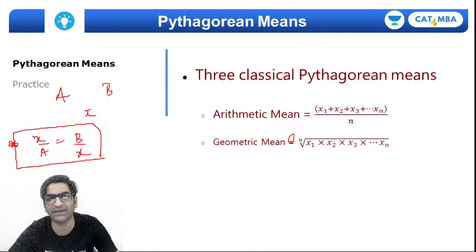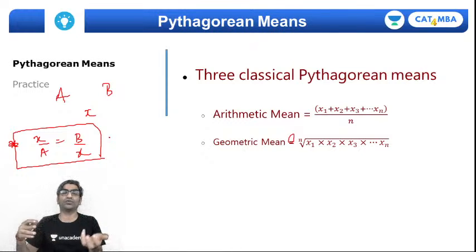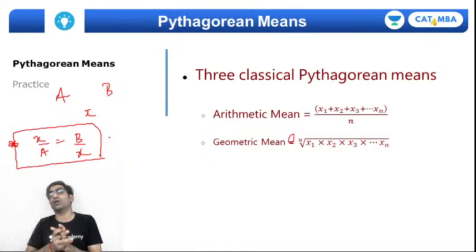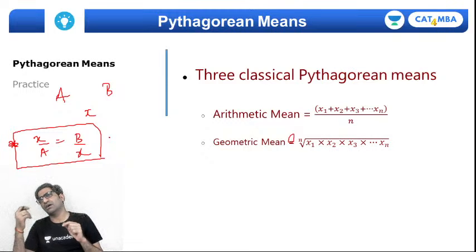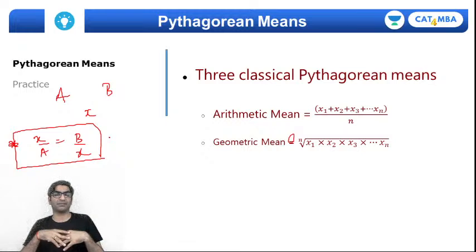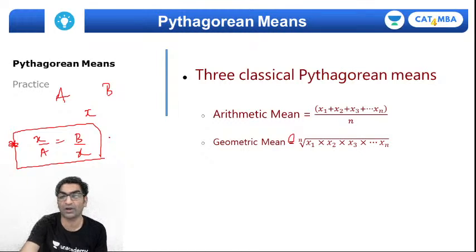And so you can derive that x square will be equal to ab, and extending that logic, instead of two variables, if you have n variables, then you calculate the product of all the n variables and take an nth root. That's called the geometric mean, right? Nth root, remember that, right? So instead of the nth average, you are calculating the nth root of the product.